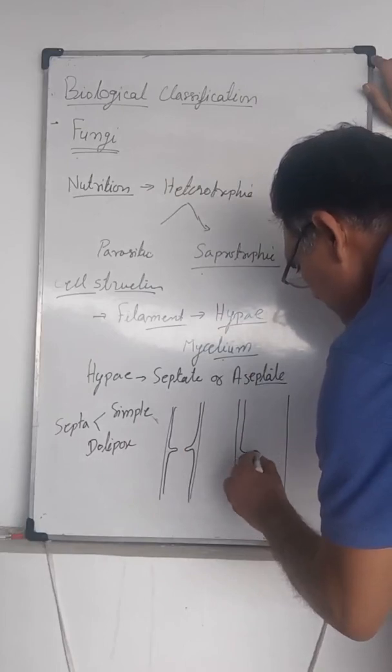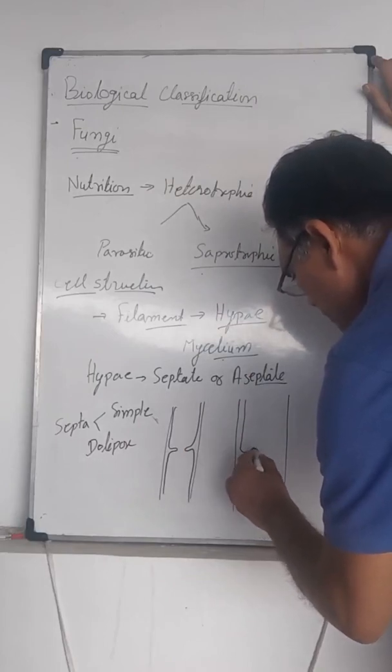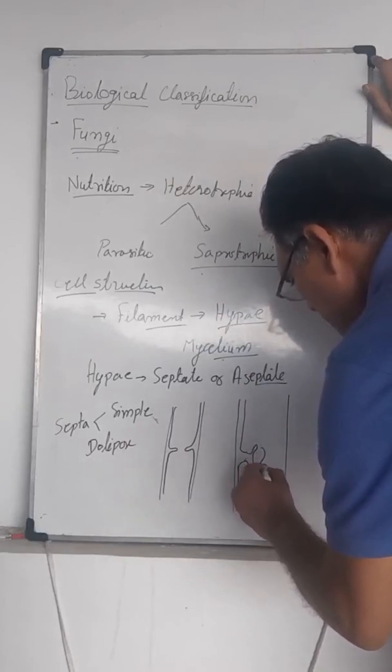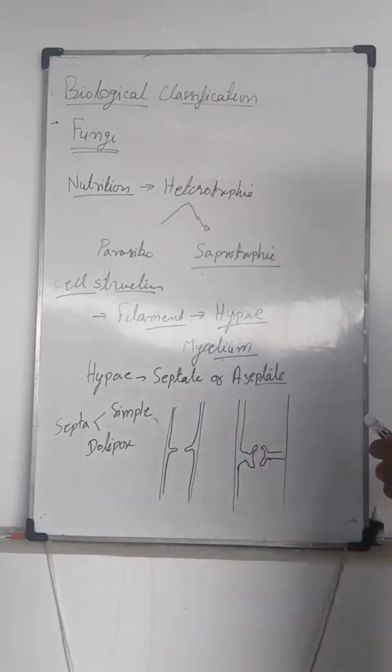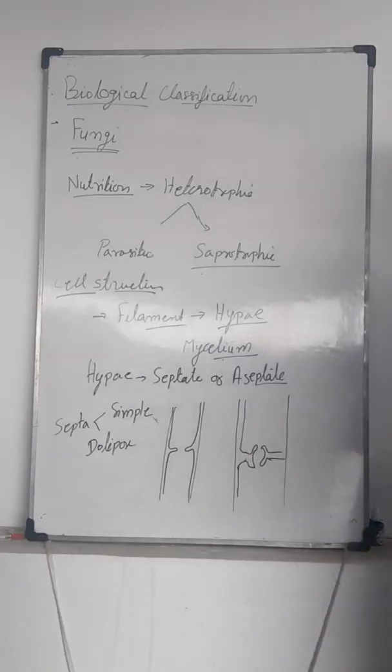Dolium means jar. Like this, that is the dolipore septa.